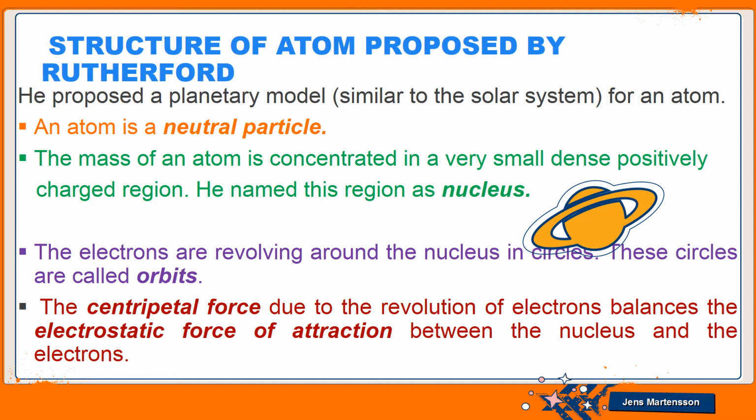And where does this centripetal force come from? This centripetal force is produced due to the revolution of the electrons, due to the moving of electrons in circles. Centripetal force is produced, and this centripetal force balances the electrostatic force of attraction between the nucleus and the electrons.